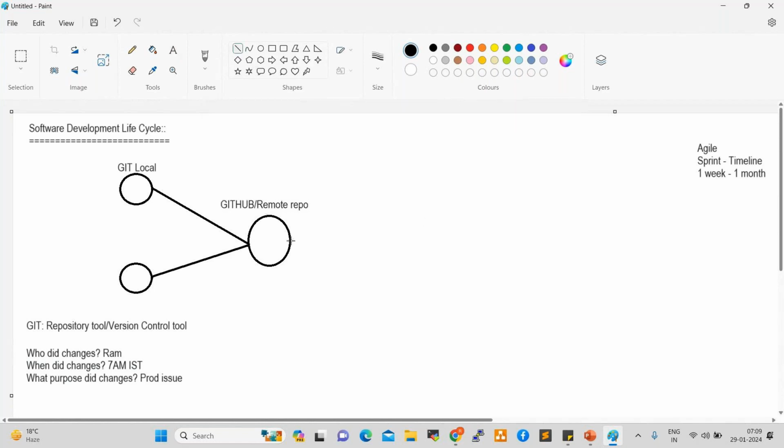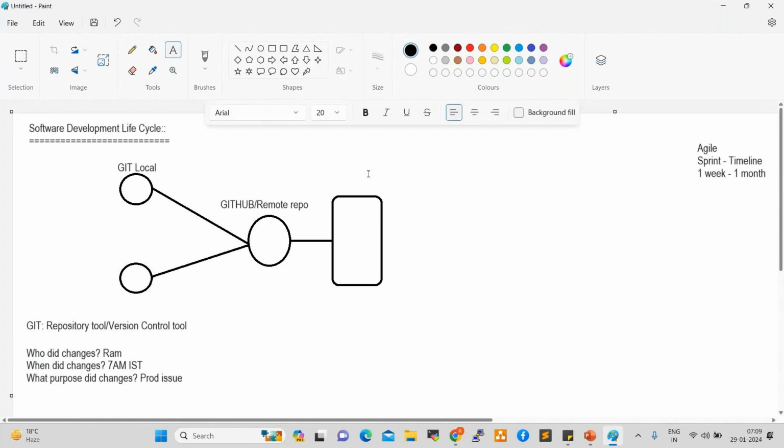So next in this flow, the next tool here is Jenkins. Jenkins is a CI/CD tool, right? Our role starts from Jenkins only as a DevOps engineer. Whatever code is developed by developers, once they move the code from local Git to the remote repository, we can pull this code from GitHub to Jenkins and deploy it onto production servers, development servers, UAT servers or PA servers, right?